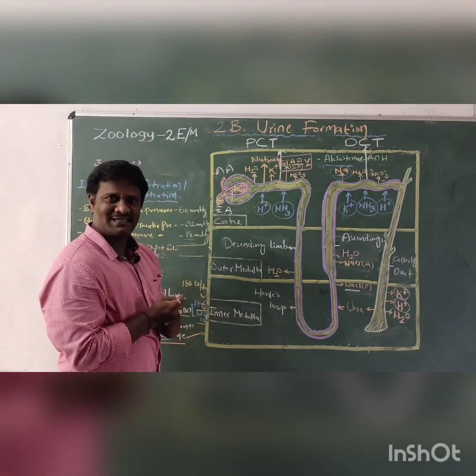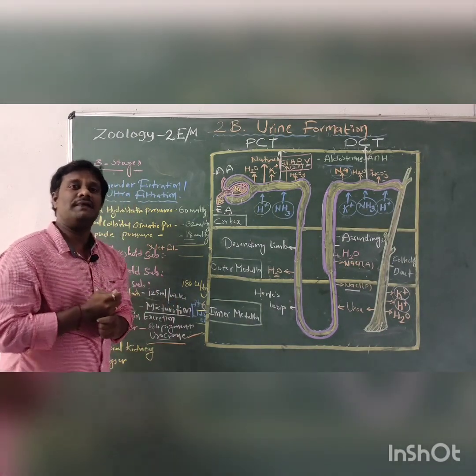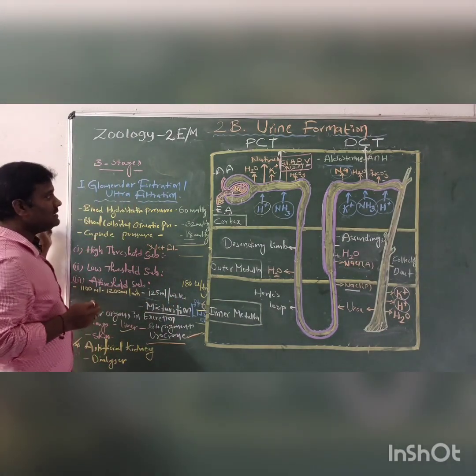In the glomerulus we can see 3 pressures.